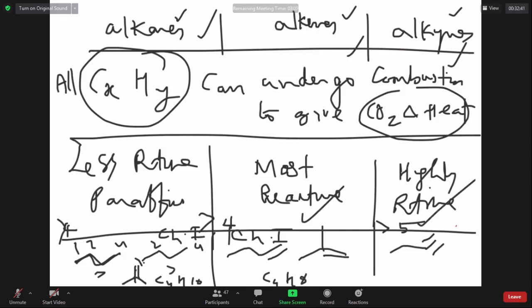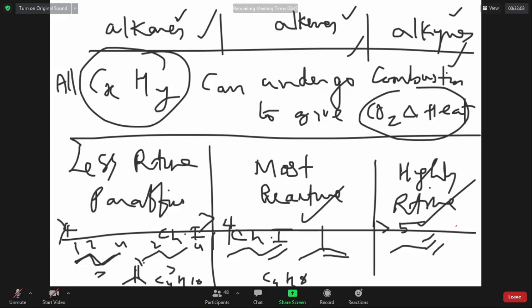Preparation methods we have seen. How to prepare alkanes: reduction of alkyl halides, Wood's reaction, and so on. Actually, we want to focus more on alkenes and alkynes because normally we are getting questions from these two topics.